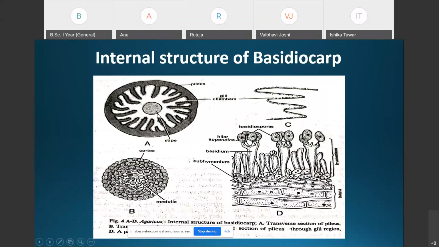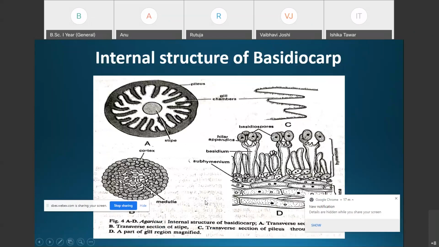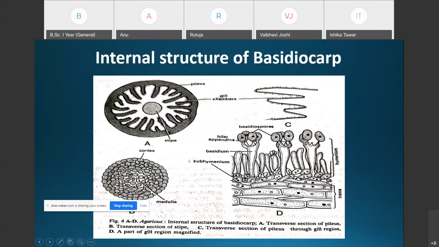First of all, the transverse section of the stipe, the internal structure of the stipe. Here you can see the first photograph, A, which is the transverse section of the stipe. First of all, the internal structure of the stipe.